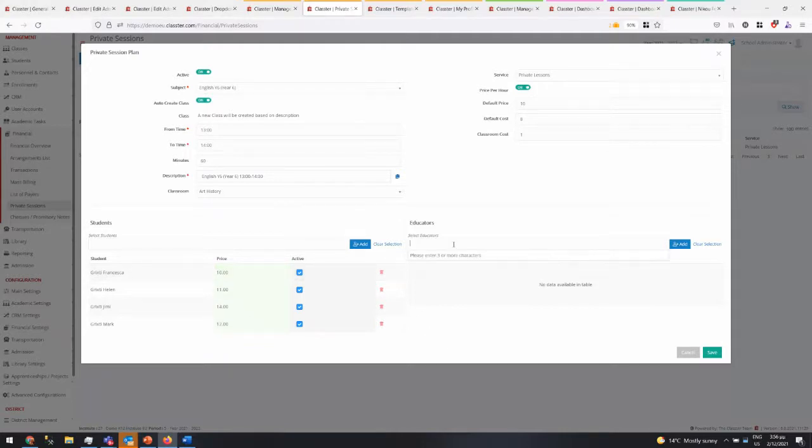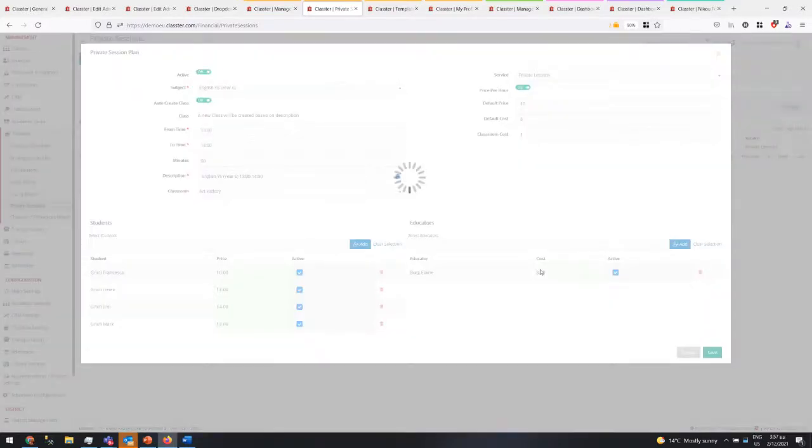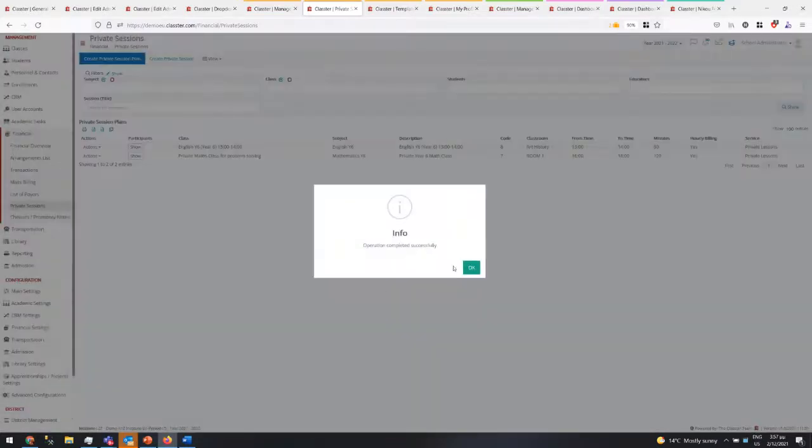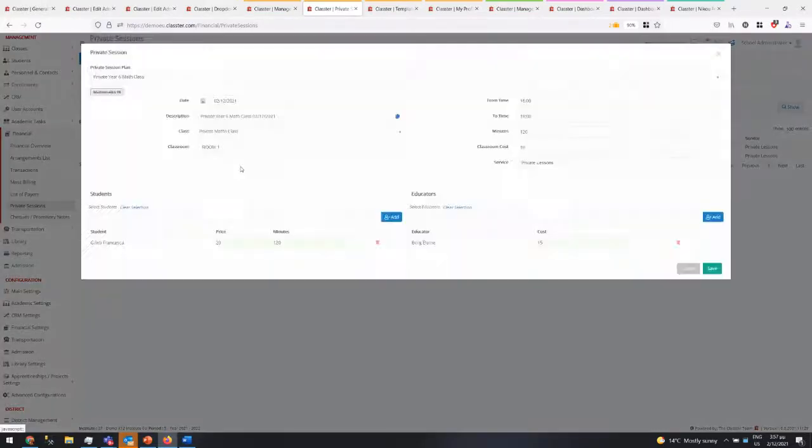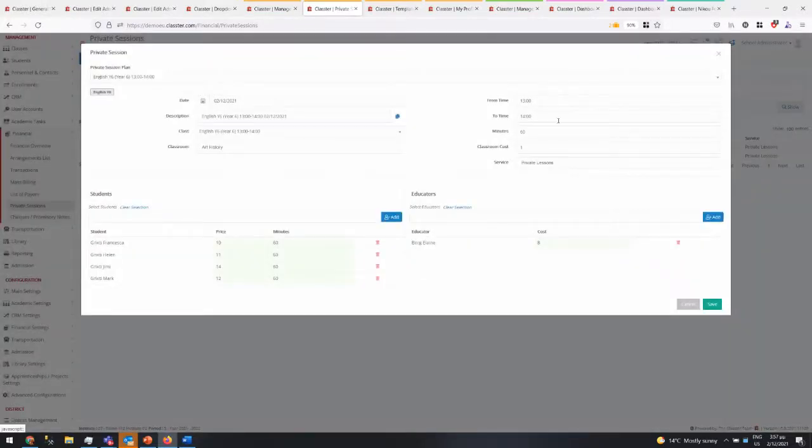And then who does this? Our favorite Borg does this. Actually, two teachers can do it also. And then the cost of the teacher is €8. You see, it will cost us €8 per hour doing private lessons. So this is kind of a plan. Based on this plan, we can create a session with a specific date, specific time, which we can change, and a specific set of students. Now, of course, we can have students not coming and so on, so we can do something different, but this is the plan. So let's make this for today.